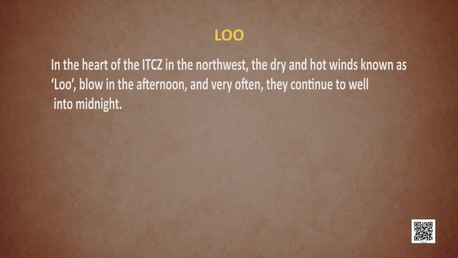This is the season where we experience hot, scorching, dry winds. What is the name? Correct. They are also known as Lu. So in the heart of the ITCZ in the northwest, these dry, hot winds, which are known as Lu, blow in the afternoon and very often they continue well up till midnight.